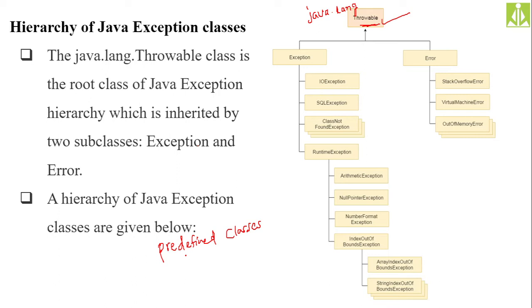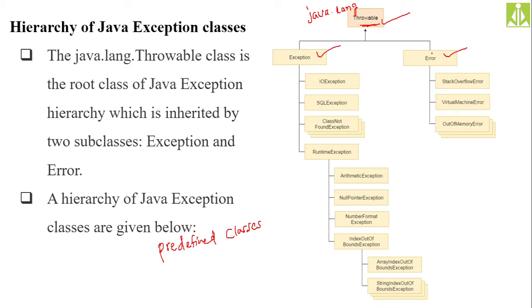Okay, so as I said, we need to discuss the predefined classes and the predefined methods when we are talking about the implementation in Java. As you see, the topmost class in exception handling is the Throwable class. Then we have two subclasses of this Throwable class. The first one is the Exception class, and the other one is the Error class.